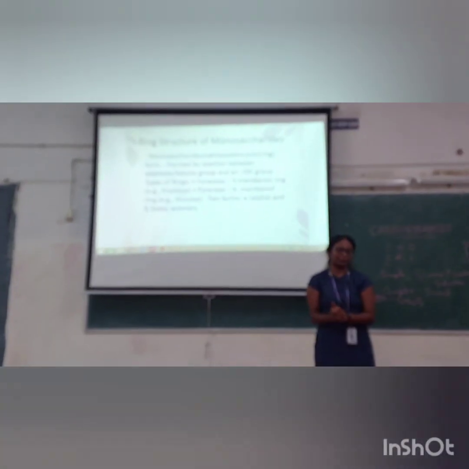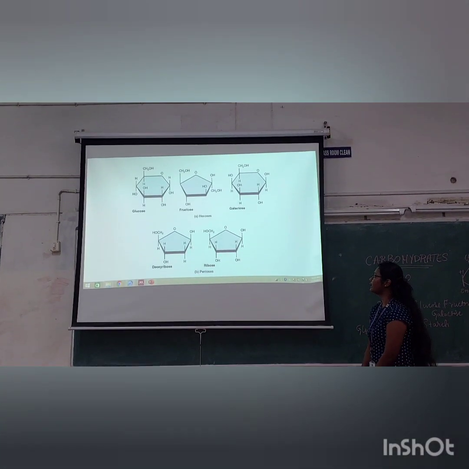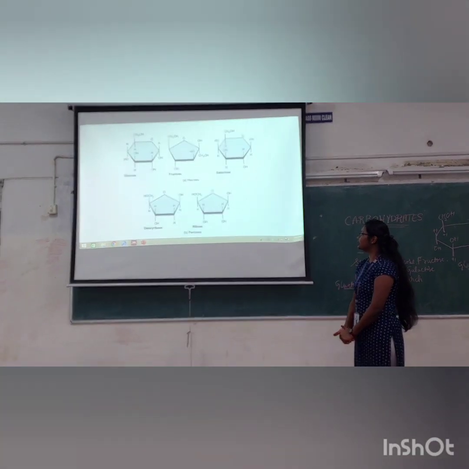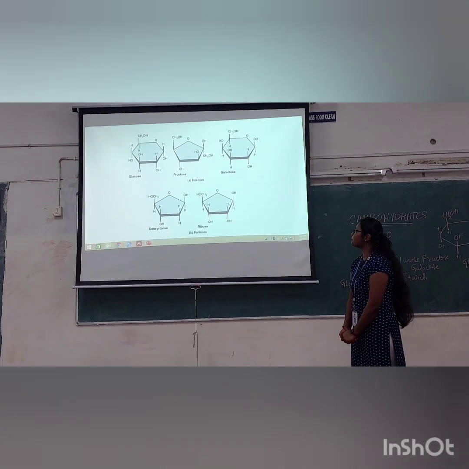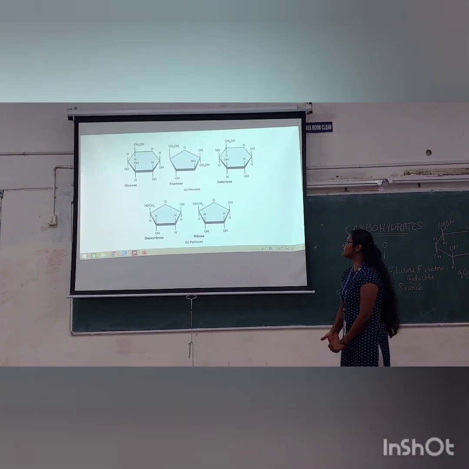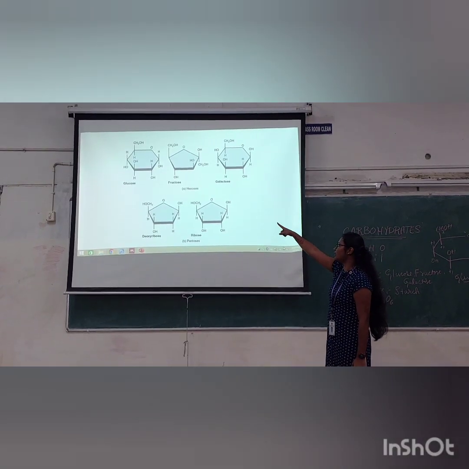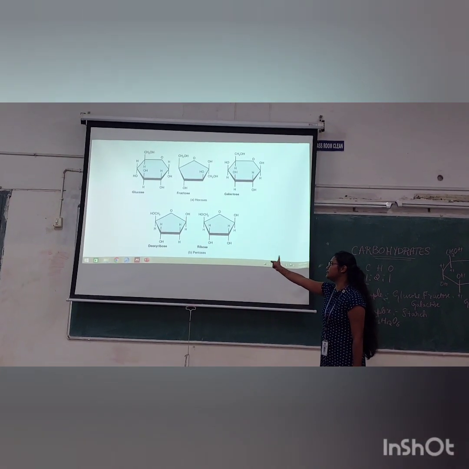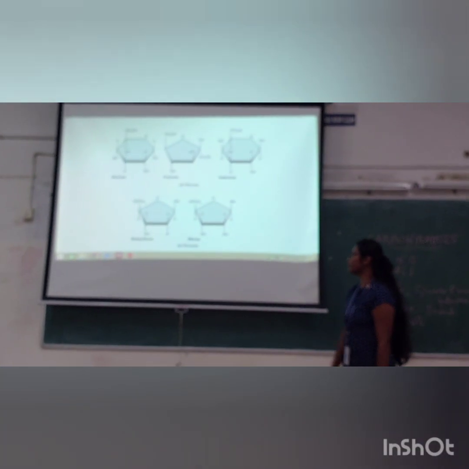There will be two forms of structures, alpha and beta anomers. You can see the structures of glucose and fructose. Six-carbon sugars are called hexoses and five-carbon sugars are called pentoses.